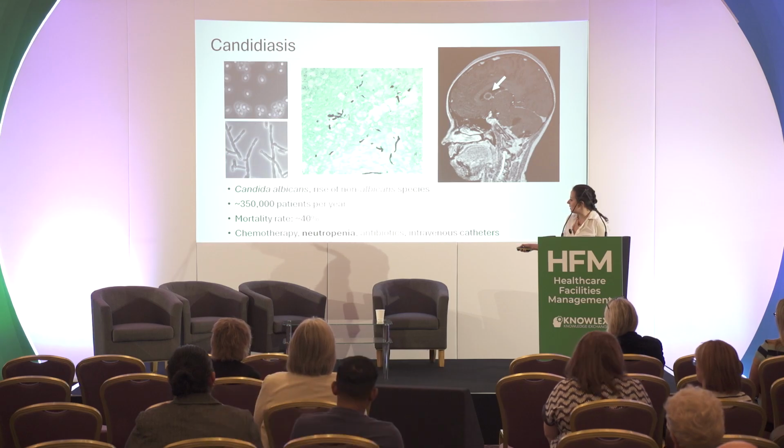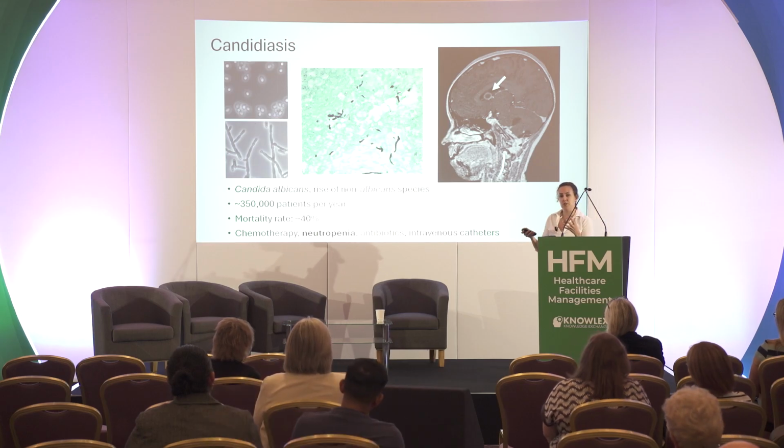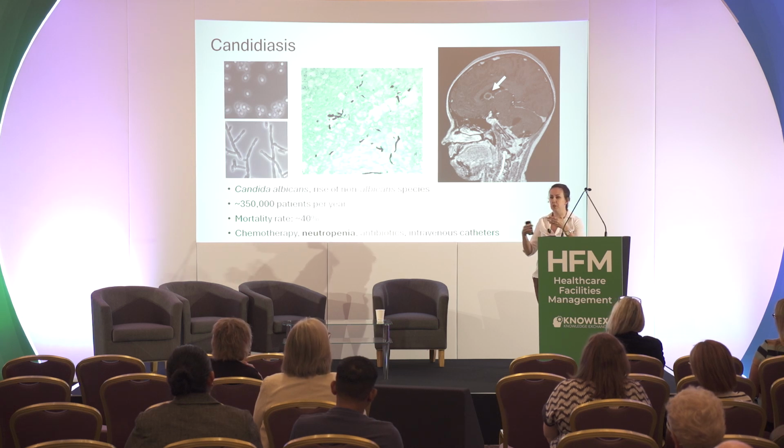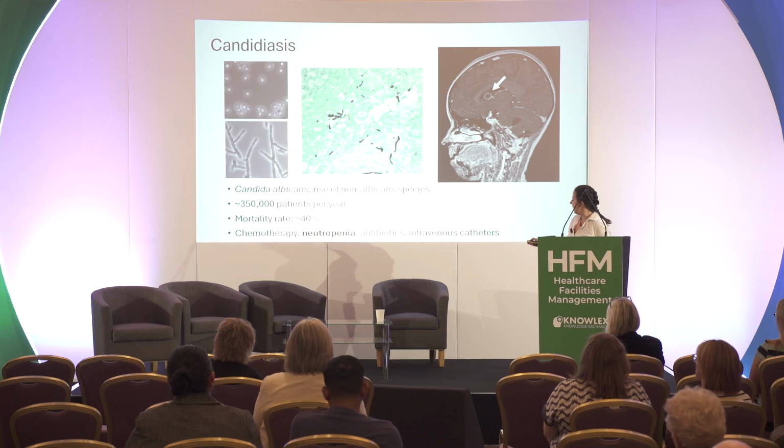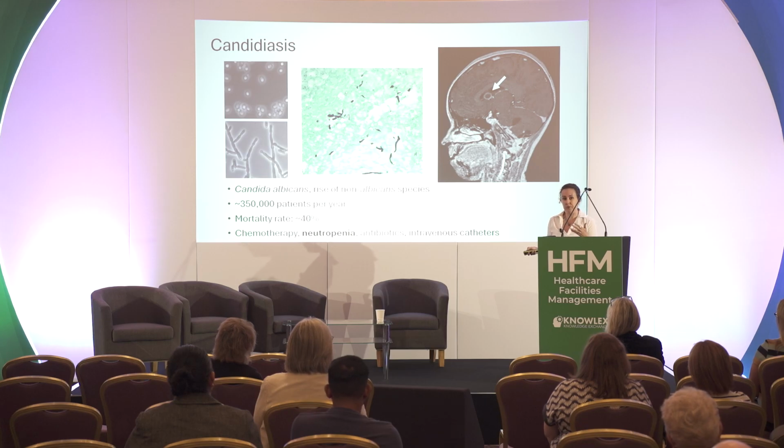Some of the major risk factors, one of the main ones is neutropenia. This is where you have a reduction in the circulating white blood cell called a neutrophil. It's quite a common feature in patients on chemotherapy, for example, but also patients who are in the ICU, for example, after acute trauma and so on. Antibiotics are also a major risk factor. If you have patients in hospital or on long-term antibiotics, this is a major risk factor for getting this disease, as is the use of intravenous catheters. That's partly because this fungus can grow in the plastic of these catheters, and you can cause direct infection that way.